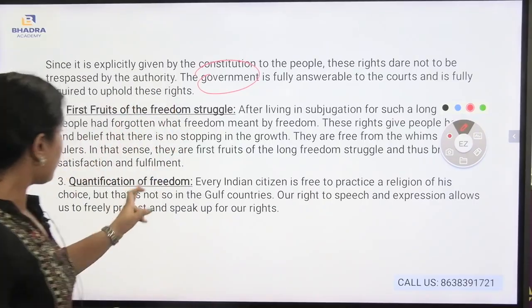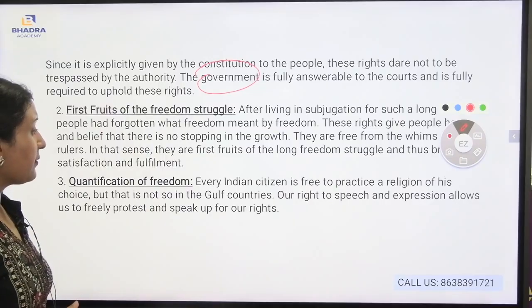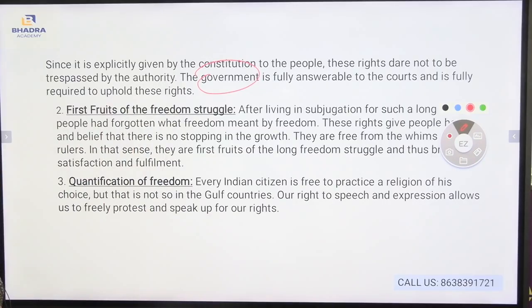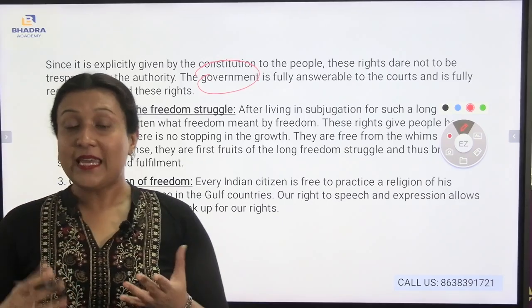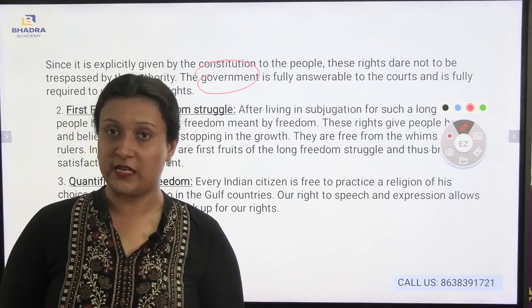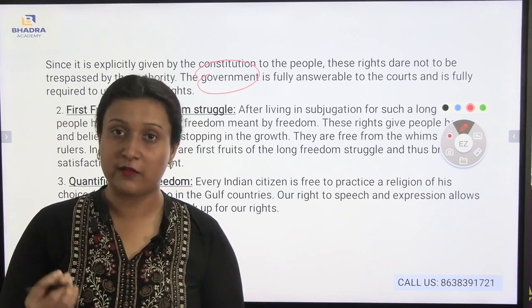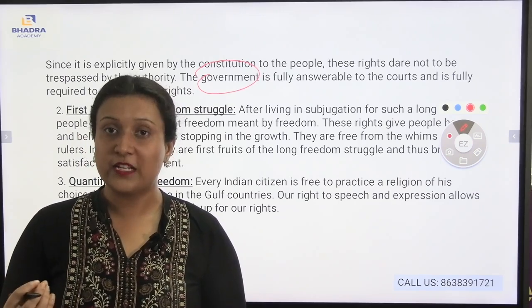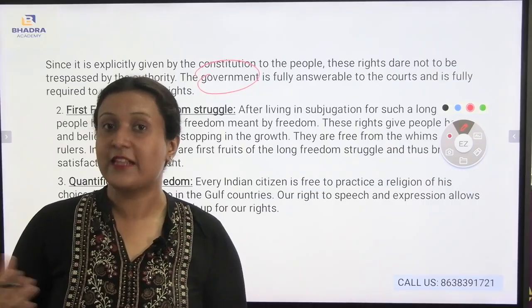Now, quantification of freedom. Every Indian citizen is free to practice a religion of his choice. That is not so in the Gulf countries. Our right to speech and expression allows us to freely protest and speak for our rights. In our country, every Indian citizen has the right to practice his or her own religion, unlike the Gulf countries.